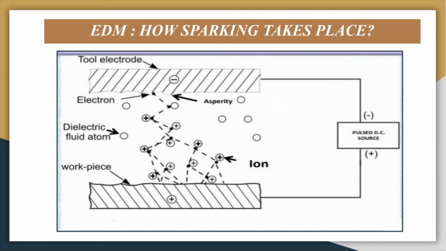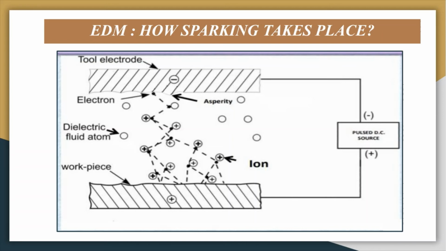Because of this sparking, which occurs in a very small micron area, material on the workpiece surface melts and vaporizes. At the same time, because of the heating by the ions, material from the tool also melts and vaporizes. So there is machining from the tool as well as from the workpiece surface, and a huge amount of heat is generated.